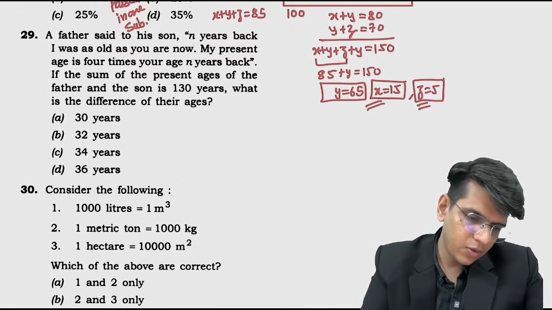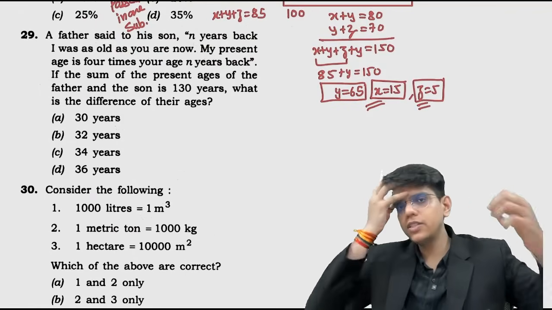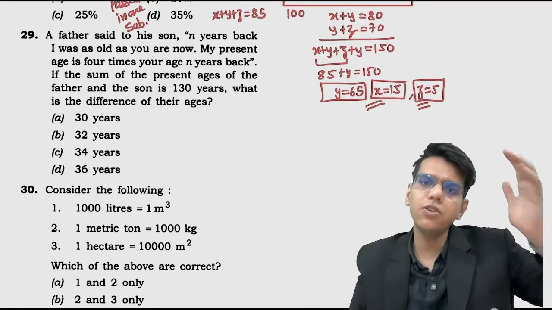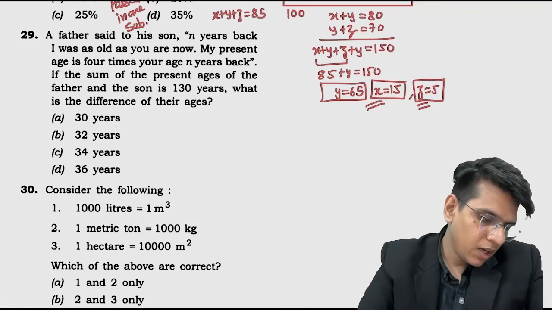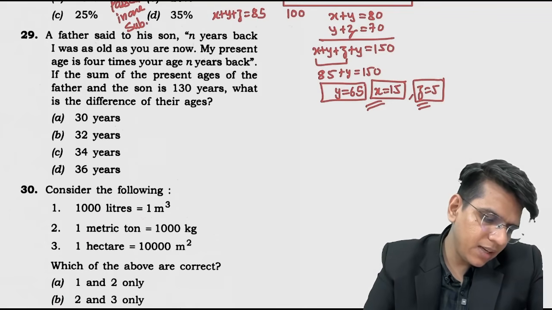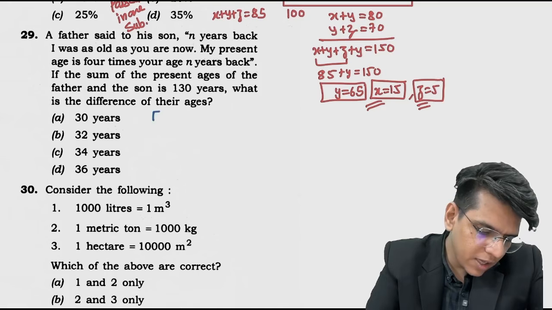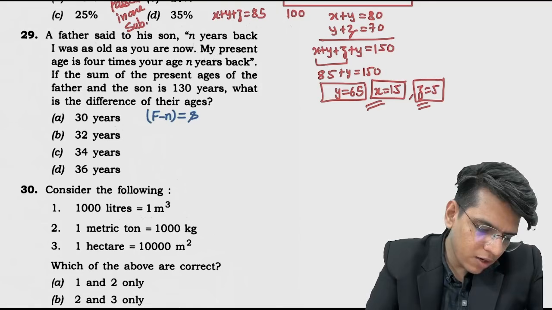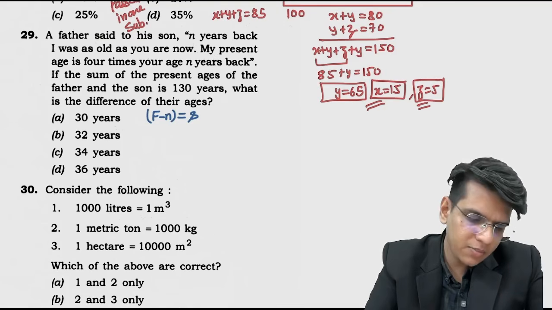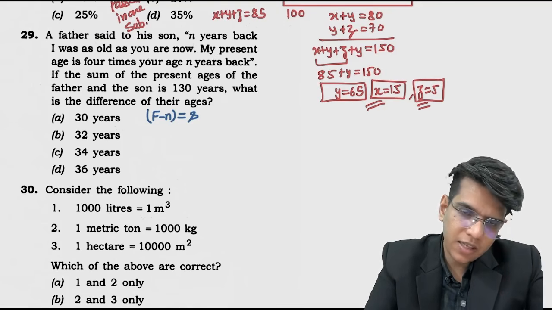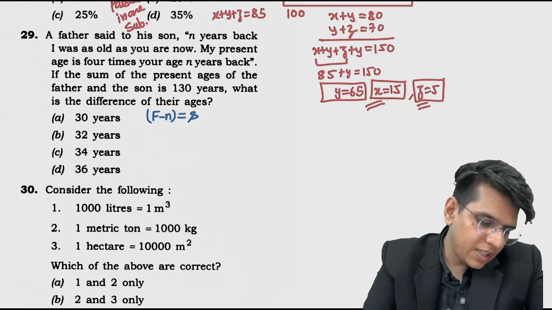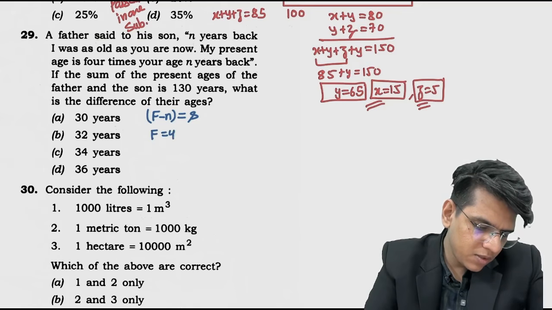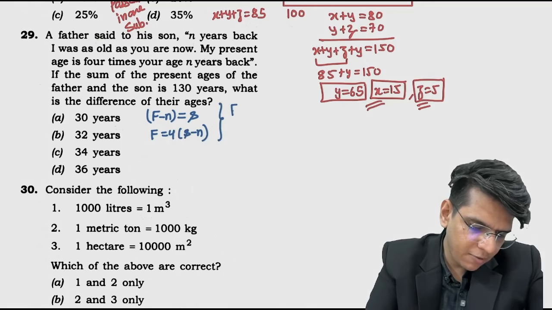Okay. चलो ये मेरे फेवरेट क्वेश्चन है। What are the favorite questions? एज वाले, because here you just have to make the equation और क्वेश्चन सॉल्व हो जाता है, कुछ ज्यादा तामझाम नहीं। A father said to his son, n years back I was as old as you are now. तो n years back father was f minus n. Let the present age of father is f, so n years back he was f minus n, present age of son is s. My present age is 4 times your age n years back, ये बोला सेकेंड, और क्या बोला? f plus s equals to 130.